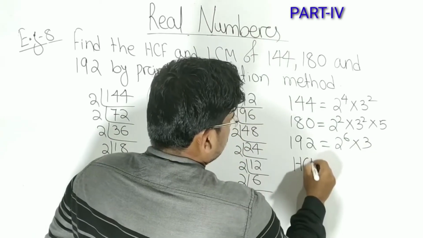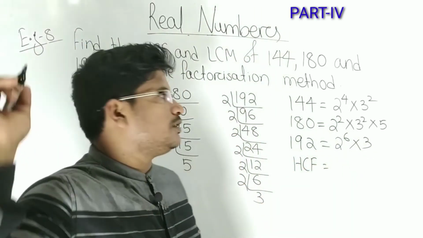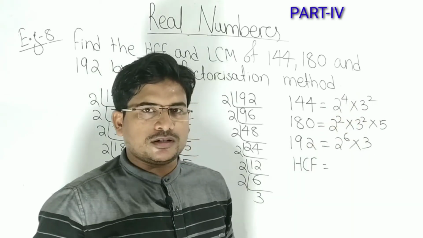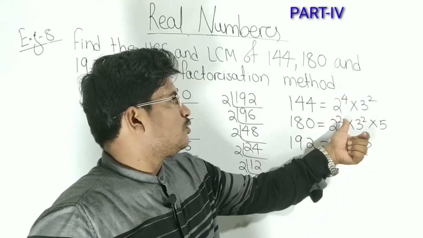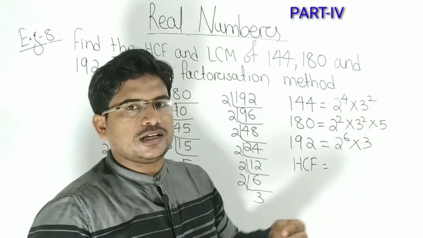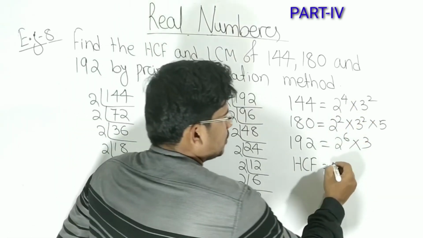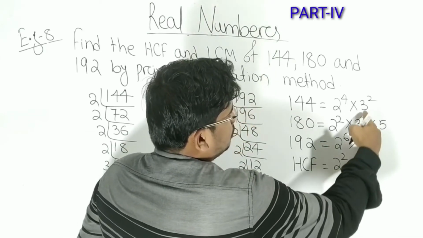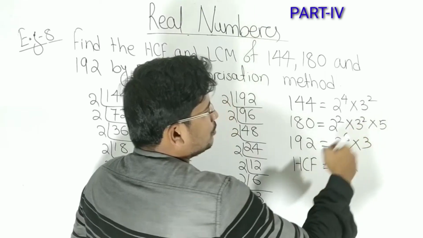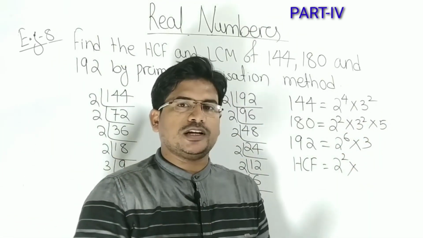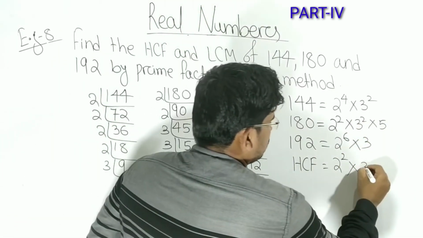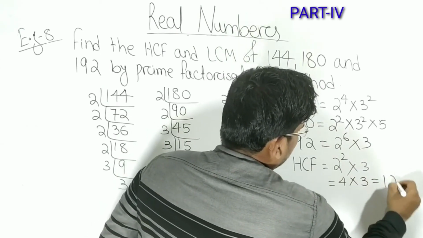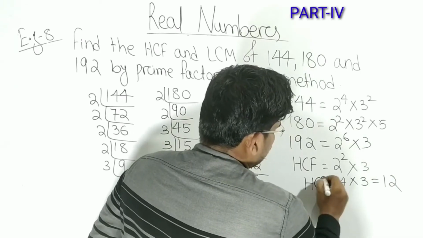So HCF. HCF is the highest common factor. That means the lowest power of 2 will be taken as the highest common factor. 2 square is there, 2 to the 4, 2 to the 6. So highest common we can take 2 square. And out of 3, 3 square, 3 square, 3. So minimum power of 3 is 1, that will be taken as the highest common. So it is 3. So it is 4 into 3, that is 12. We got the HCF as 12.